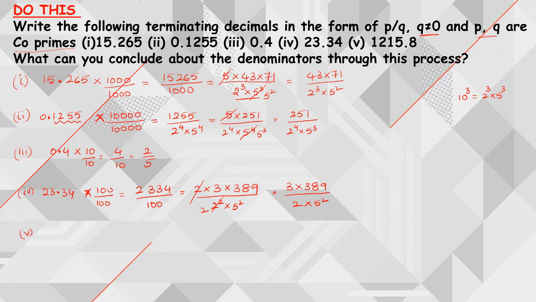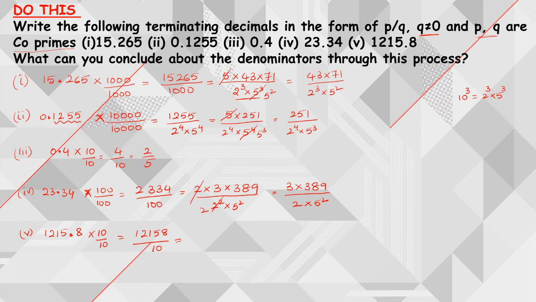Now moving on to the fifth one, the last one: 1215.8. After the decimal point we have only one decimal place, so we multiply and divide by 10. Then I have 12158 divided by 10.